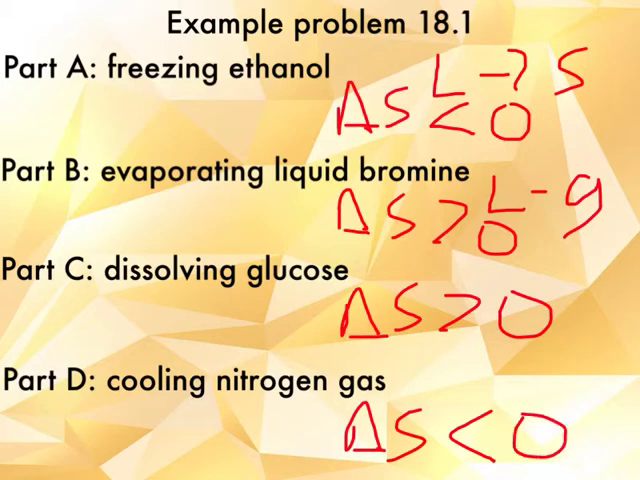Okay, so notice, if the entropy is decreasing, then we're going to end up with a negative value, and that's going to be for this one and this one. If the entropy is increasing, we're going to end up with a positive value, and that's going to be for those two right there. That in a nutshell is what entropy is and how to determine, theoretically speaking, whether or not the entropy level is going up or down in a process.